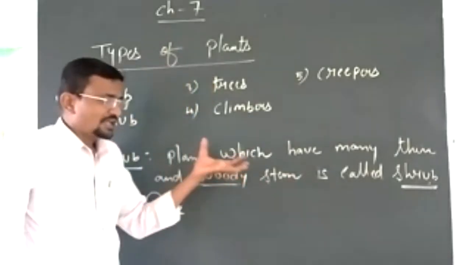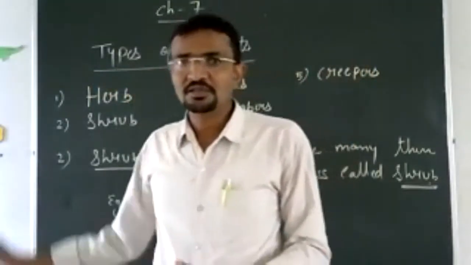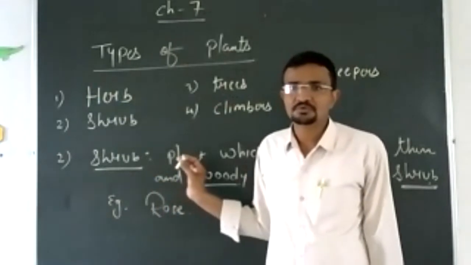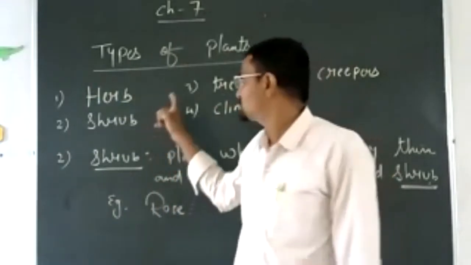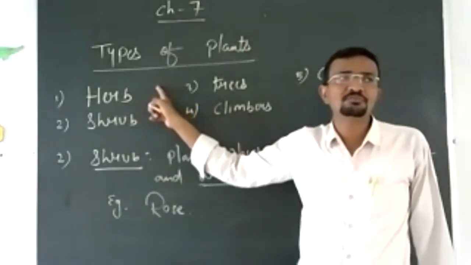And the life of a shrub is more than herbs. They can live for up to 1 or 2 years. In case of herb, what we have seen, they live only for a short period of time, only a few months.